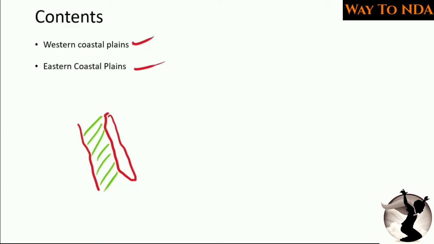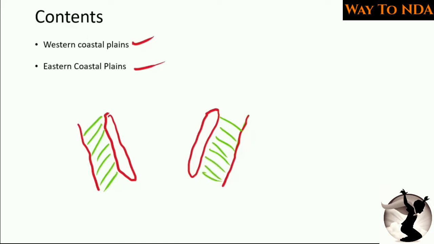Similarly, on the eastern side, this is the eastern coastline of India, and these are the Eastern Ghats. The area between the eastern coastline and the Eastern Ghats is the Eastern Coastal Plains. So this is our Western and Eastern Coastal Plains.